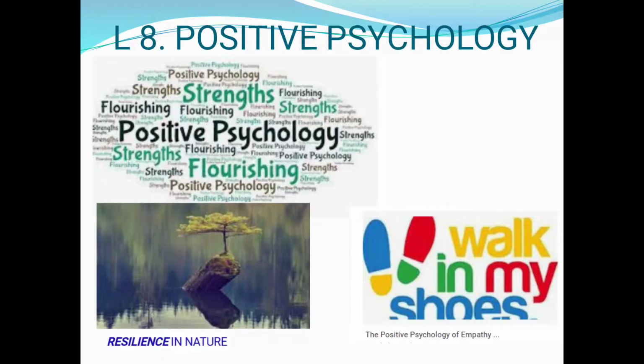Now, the last time the board exam was conducted in September, some examples were given. I am reading the examples and giving you the answers also. The first one: scientific information obtained by Rahul through an experiment can be reproduced at any time, anywhere. This is a description of which key feature of science? And the answer is replication.